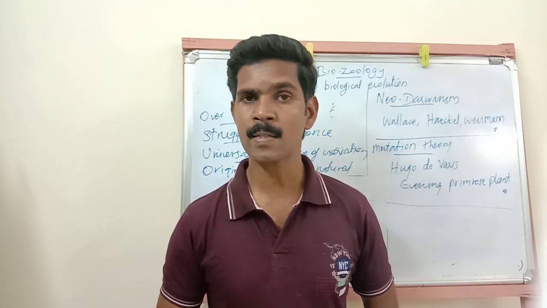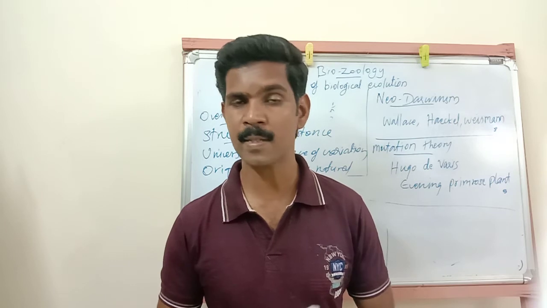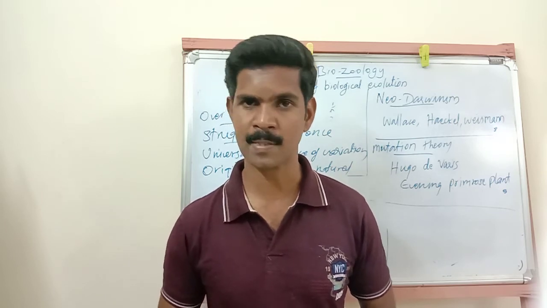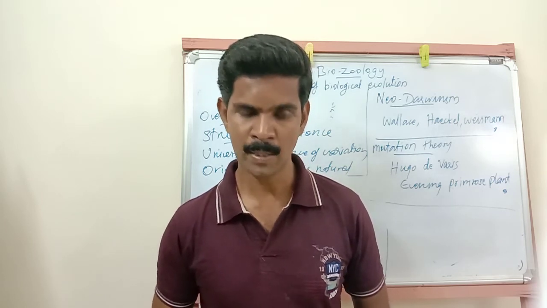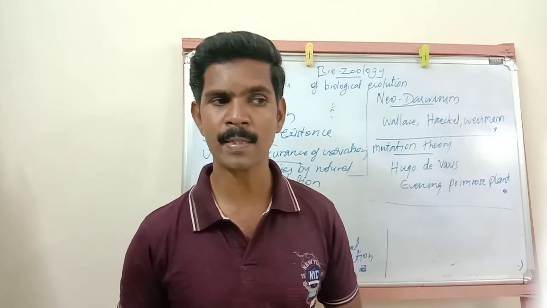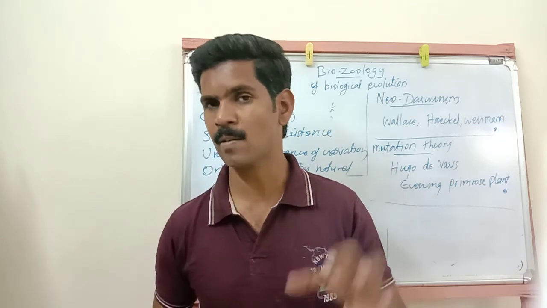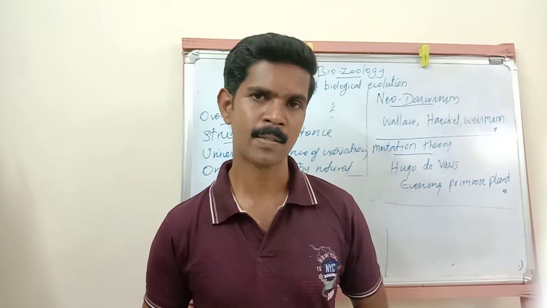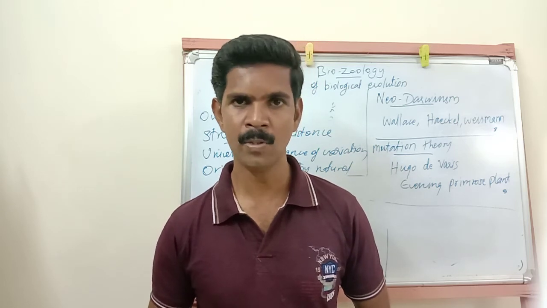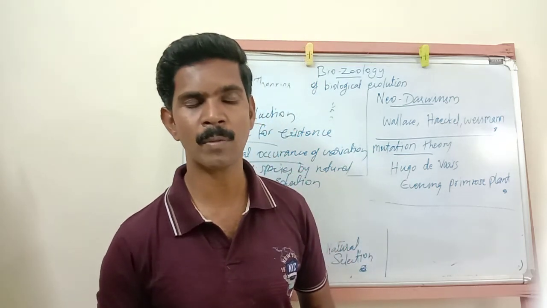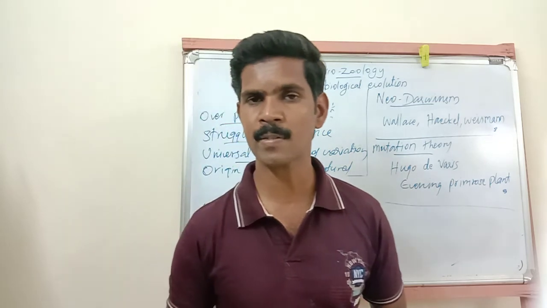And mutations are fully fledged, that means no intermediate forms are present. The last one is that mutation is subjected to natural selection. Understand? So now we have completed one important 3-mark question, the salient features of mutation.